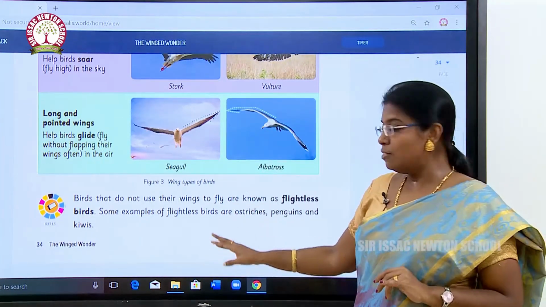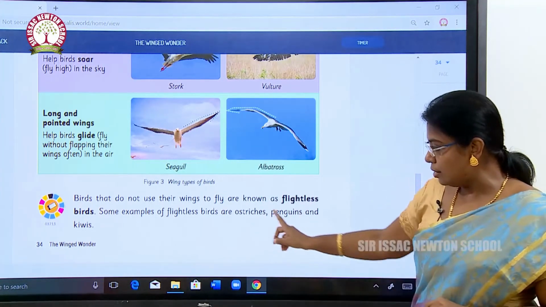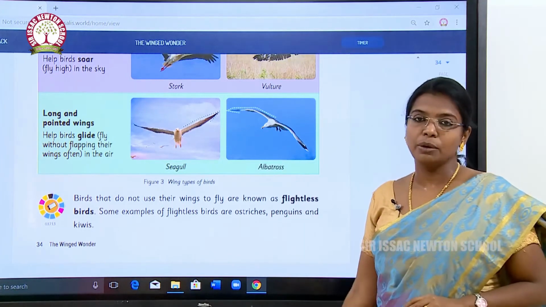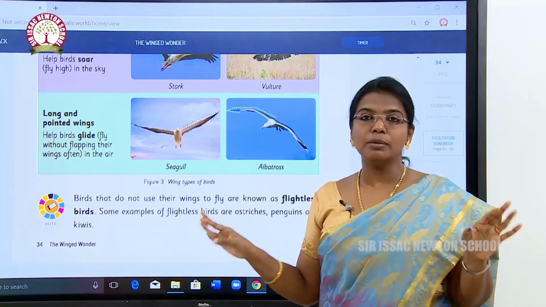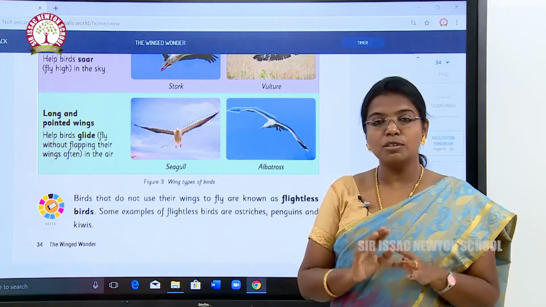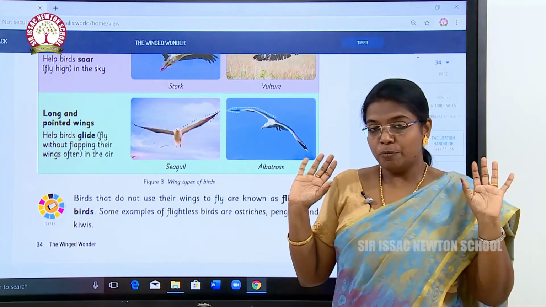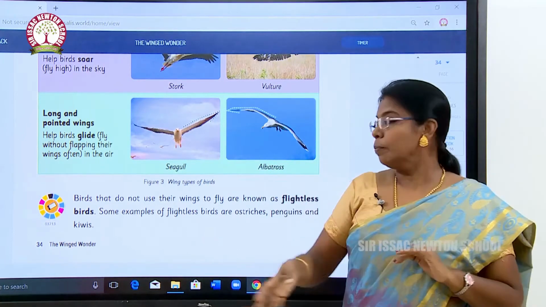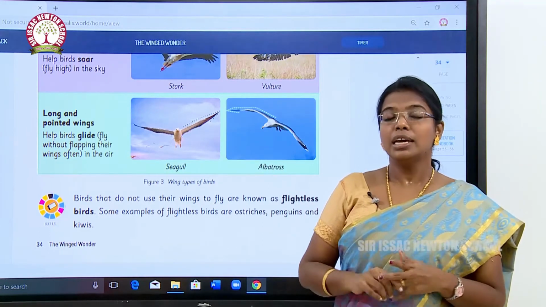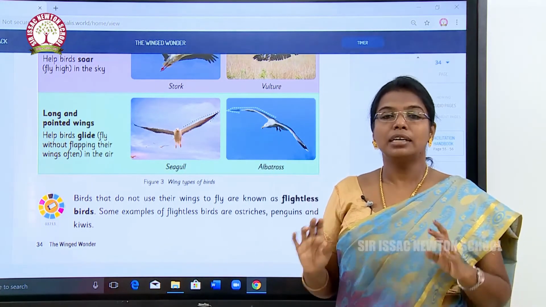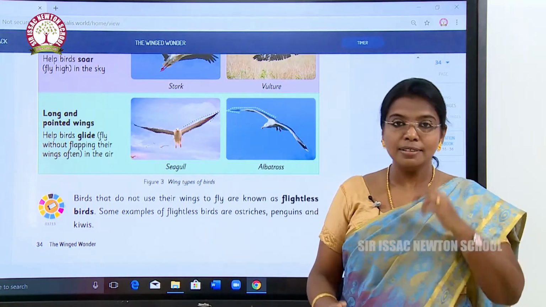Okay. Birds that do not use their wings to fly are known as flightless birds. Some examples of flightless birds are ostriches, penguins and kiwis. Okay, have you seen a penguin flying in the sky? No. Penguins cannot fly. Kiwi is also a bird that cannot fly. Kiwi has feathers and wings, but it does not fly. And also the ostrich. Have you seen an ostrich? It runs fast. It is the fastest running bird on earth, but it does not fly. So these birds are called flightless birds.